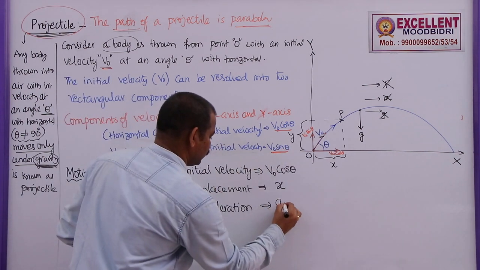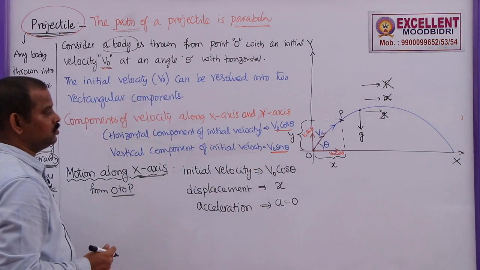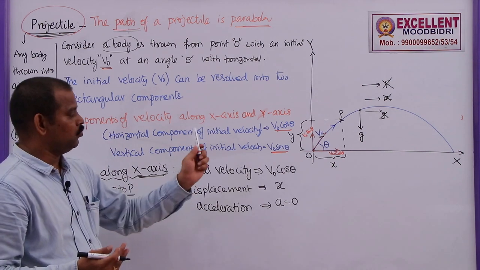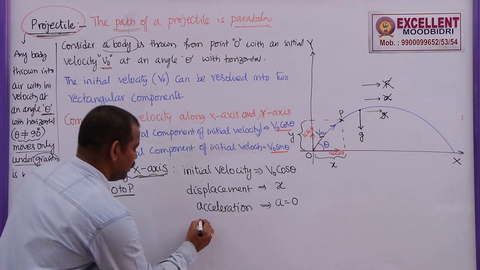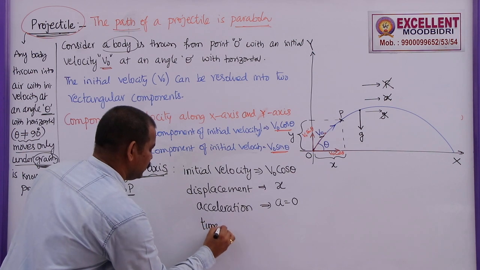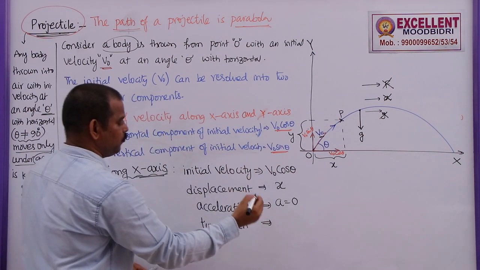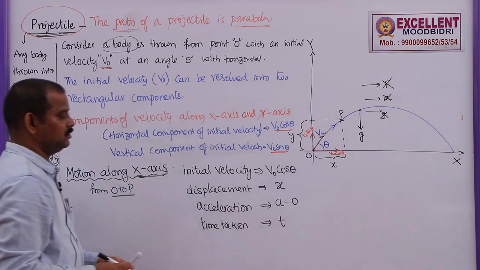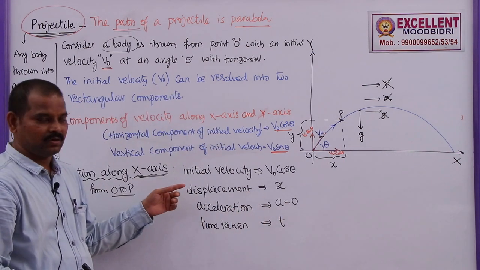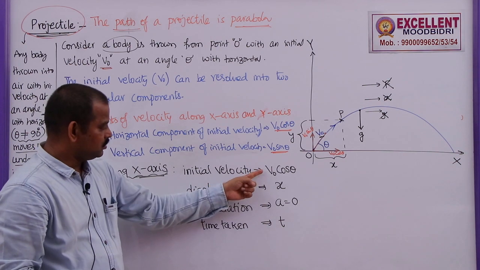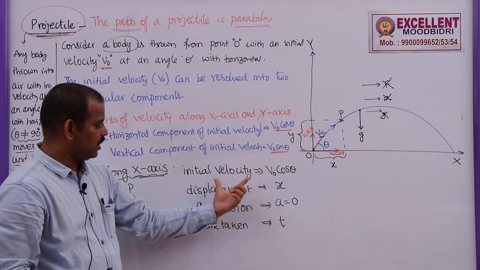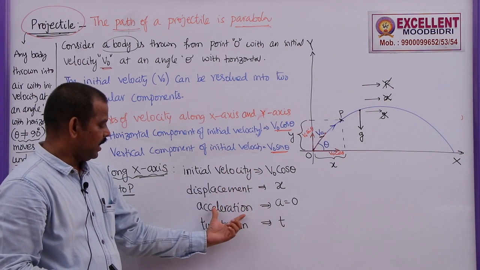So, this acceleration in this case is 0. What is the time taken by this particle to move from O to P? Let me take this as T, the time taken to reach point P from O.